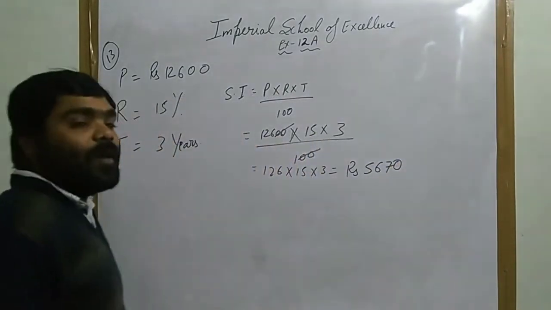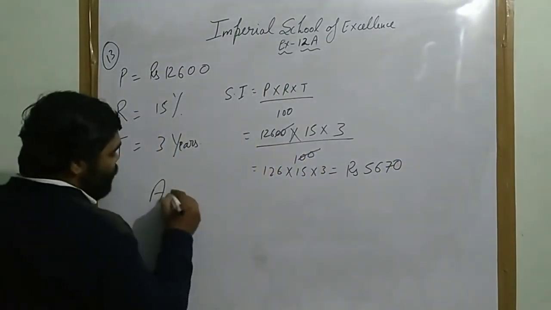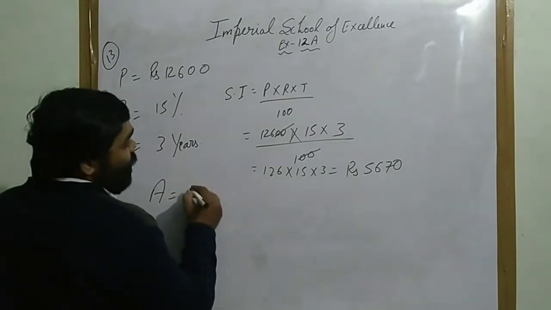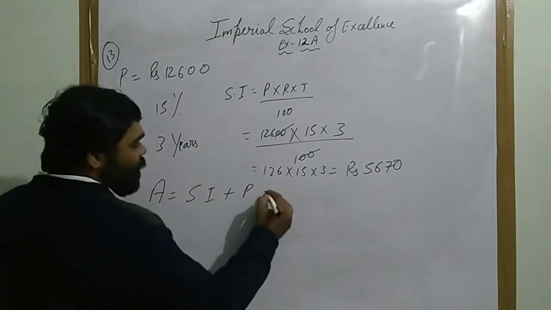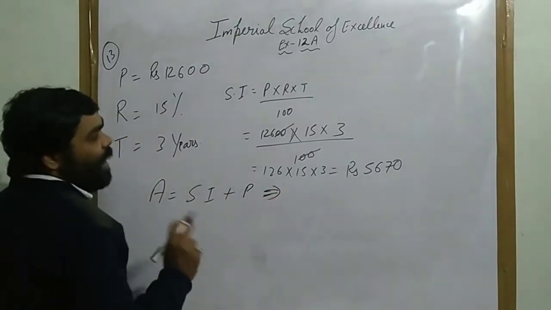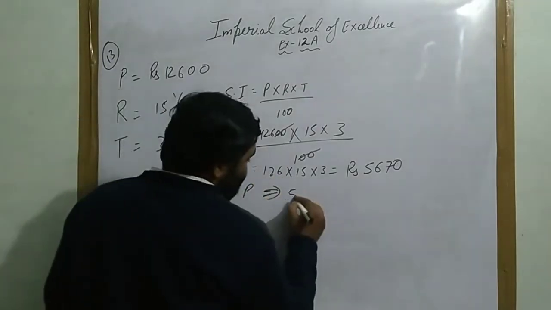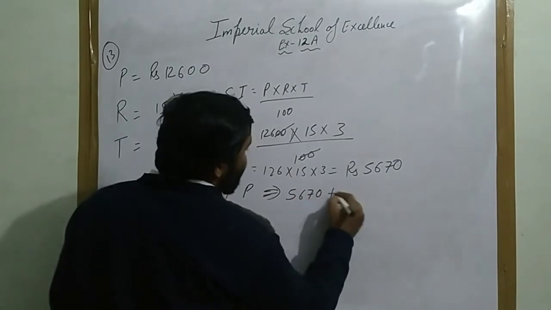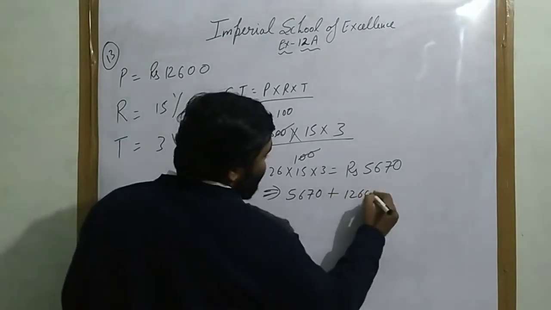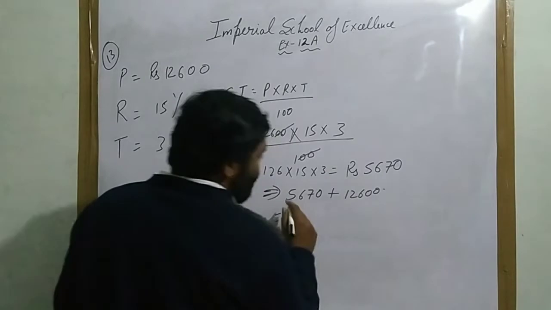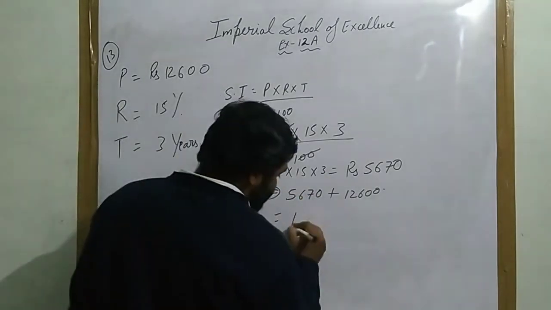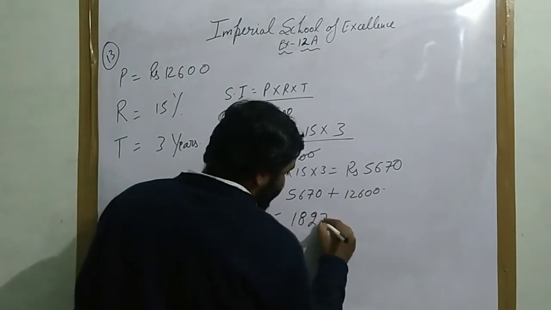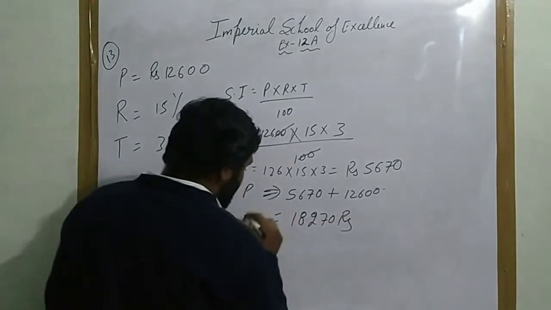5,670. Now what do you have to find? You have to find the amount. Amount equals SI plus principal. SI is 5,670 plus principal is 12,600. When you add this, your answer will be 18,270 rupees. This is your amount.